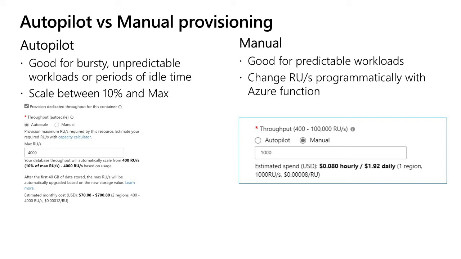And if you're not aware of your workload, if it is highly unpredictable and you see spikes in your data, then you can go for autopilot mode, where you configure between 10% of the maximum value you are provisioning. Say for example, if you're provisioning 4,000 RUs here, the minimum will be 400 RUs required for that particular container. You can initially try this with your workload, understand your patterns, and see what is the best way to choose between these two options.